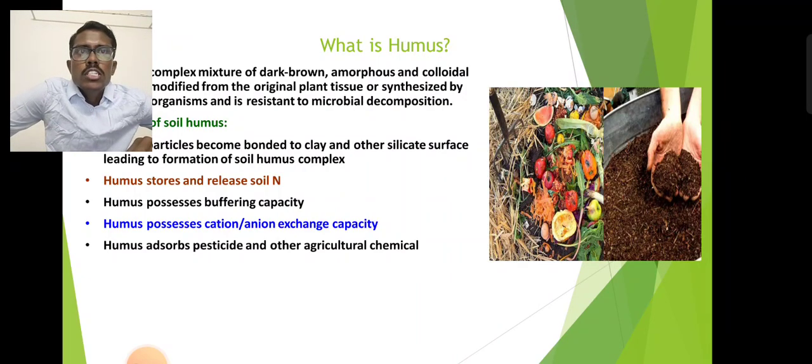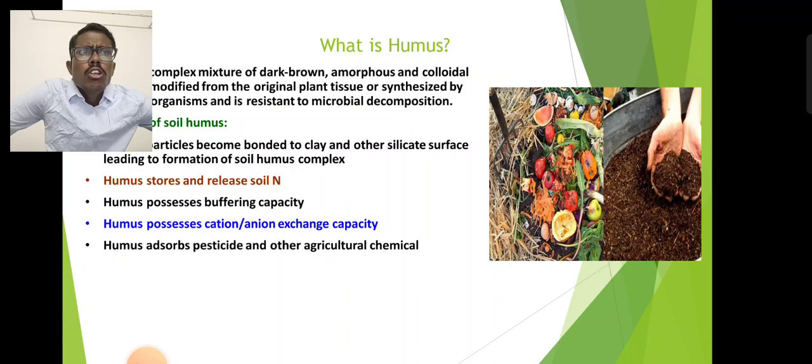Humus is essential for building and improving the soil's physical properties. Looking at the properties of soil humus, the humus particles become attached to clay surfaces, leading to the formation of the soil humus complex. Humus stores and releases soil nitrogen. Adding organic manures increases the humus content of the soil, which helps in increasing the cation exchange capacity and anion exchange capacity in soils having higher humus content. Therefore humus also possesses buffering capacity.